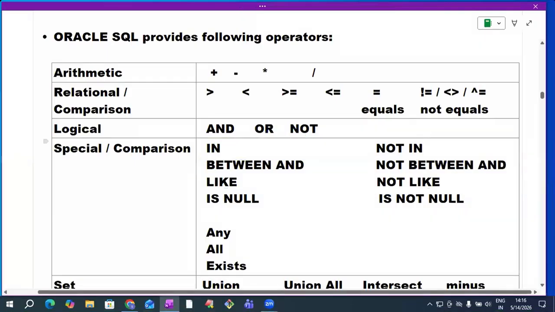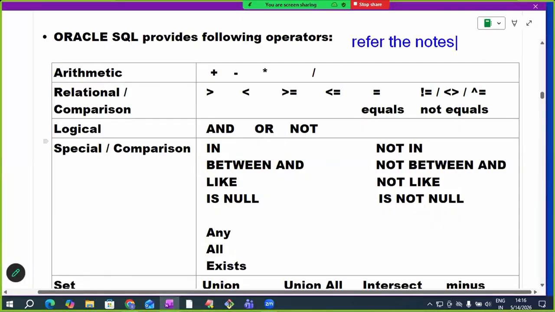Every day, your duty is, after going home, refer to the notes and practice them. Unable to tell one sentence, sir.